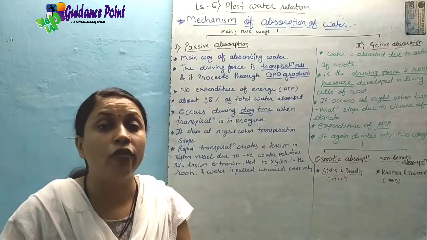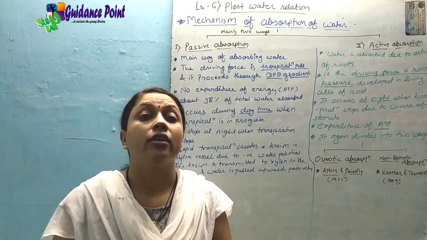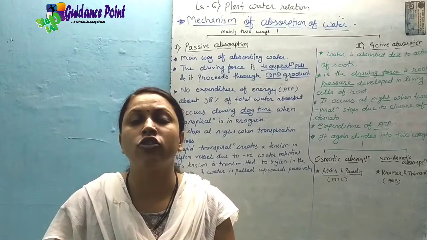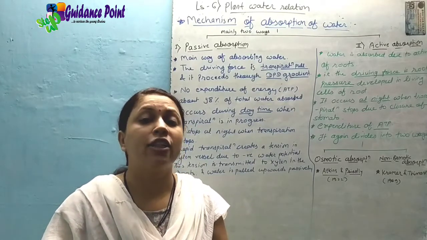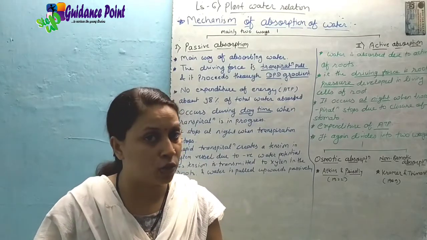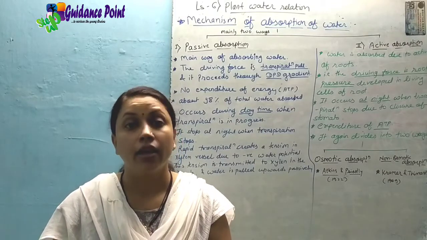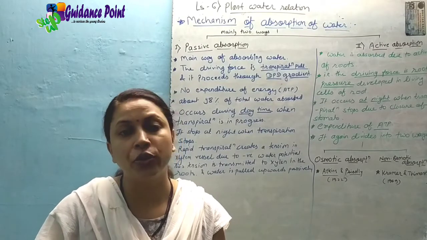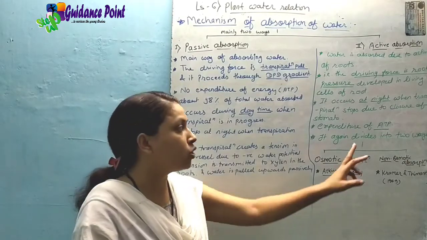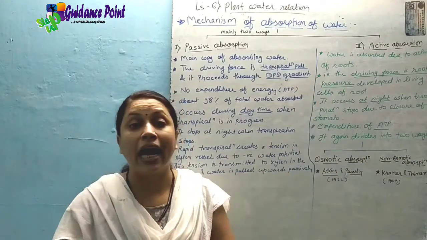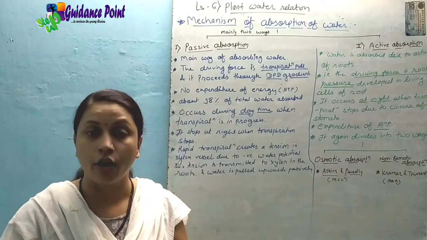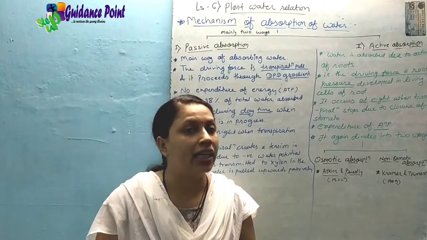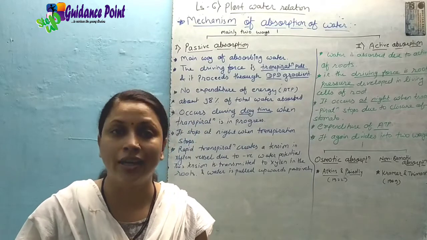In this type of absorption, generally the energy produced by means of respiration, means in the form of adenosine triphosphate, is utilized. It means that the energy that is produced due to respiration is utilized to perform active absorption. ठीक है, without energy active absorption does not take place.